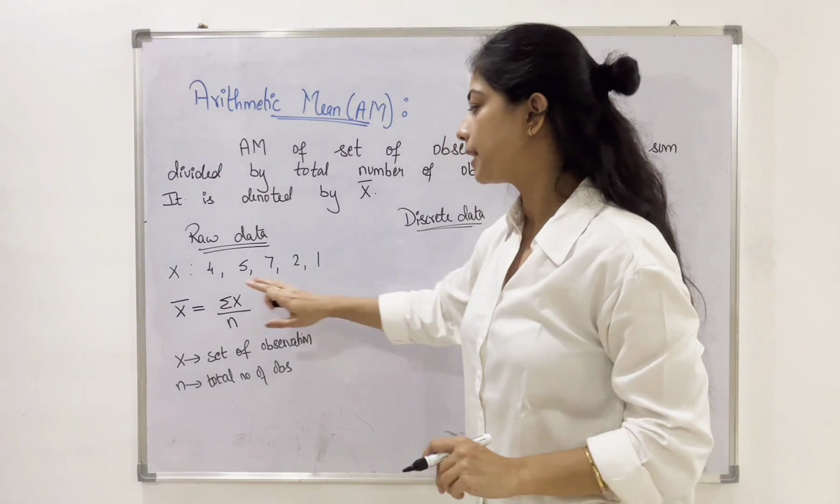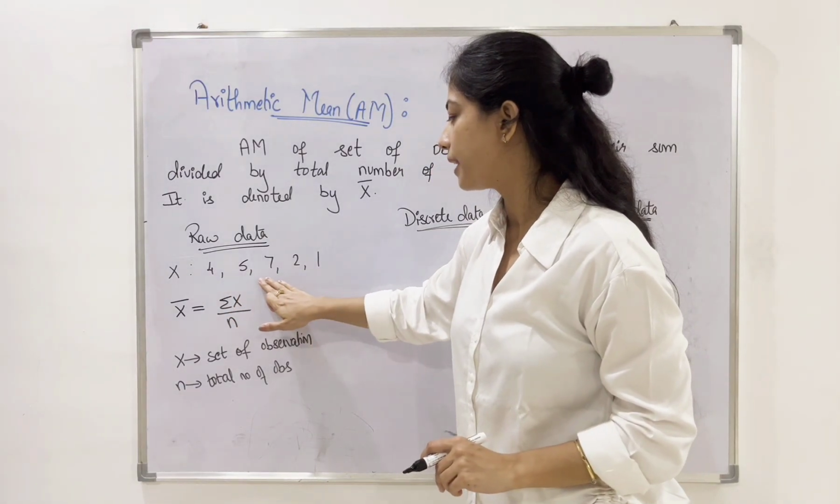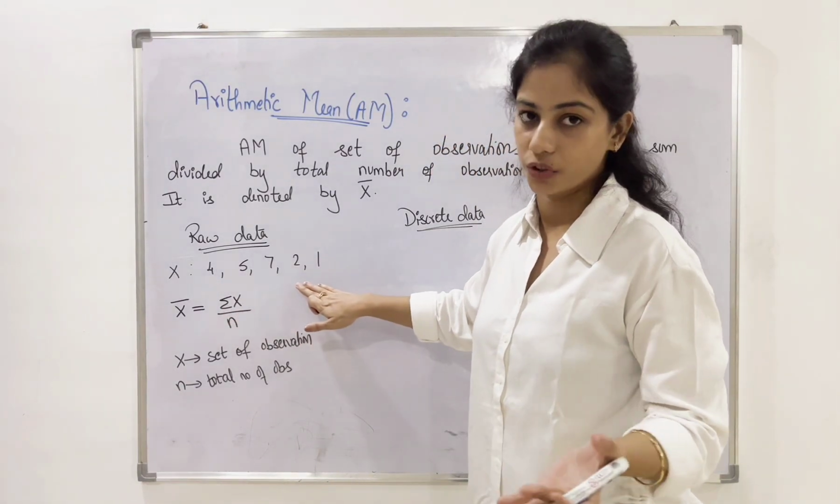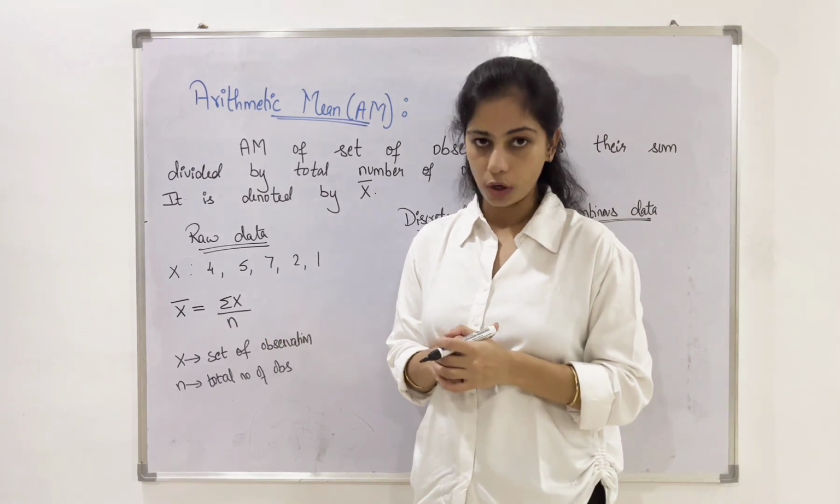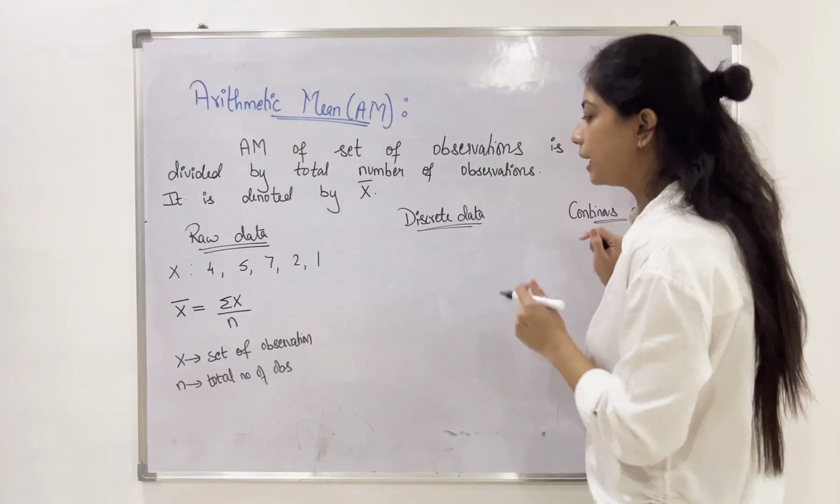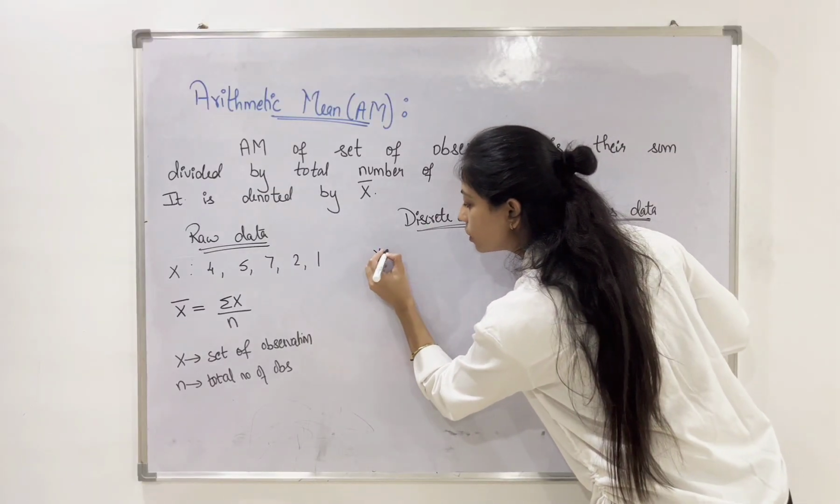So in this case, x1, x2, x3 are nothing but the numbers which I have taken. So this is the formula to be applied for raw data. Let us look at discrete data. So your data looks something like this.